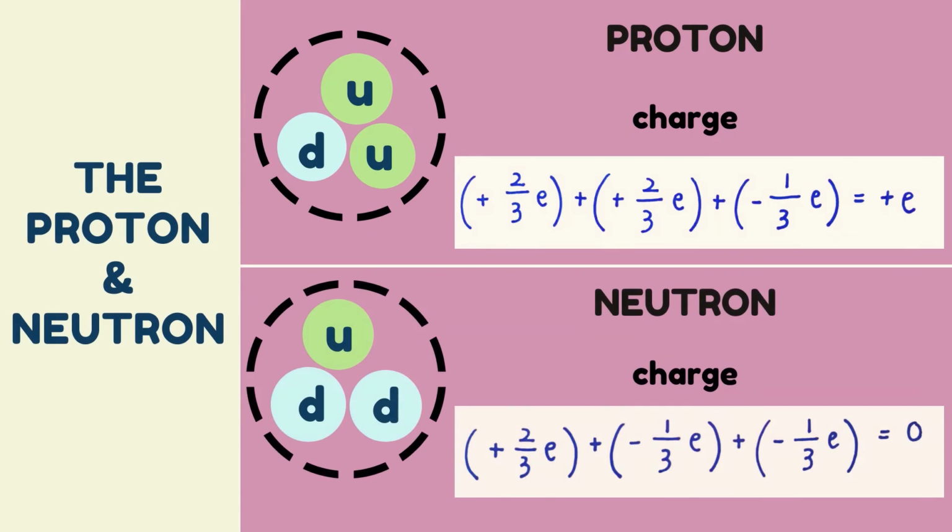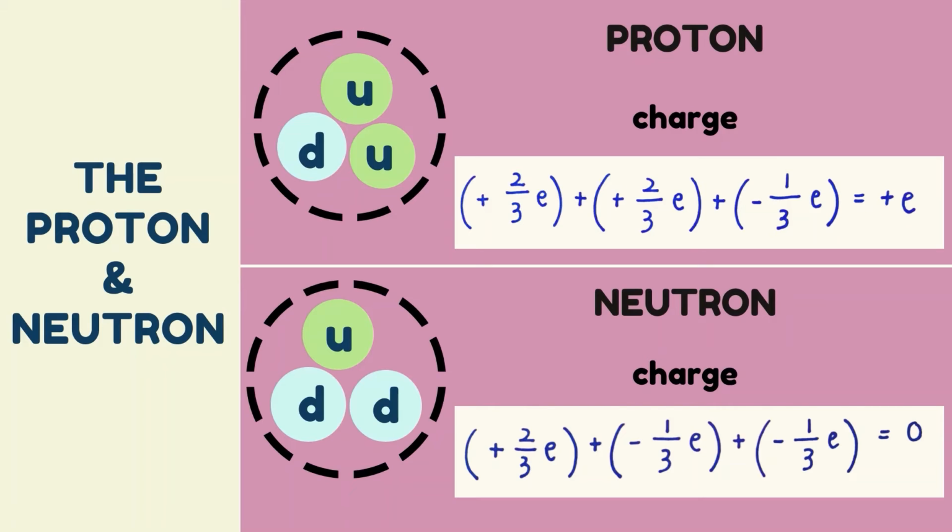The next subtopic is the proton and neutron. Protons and neutrons are baryons, therefore each of them is composed of 3 quarks. The first one, let's look at the proton. The quarks in the proton are up, up, and down: U, U, D. Meanwhile, for the neutron, we have up, down, down: U, D, D.